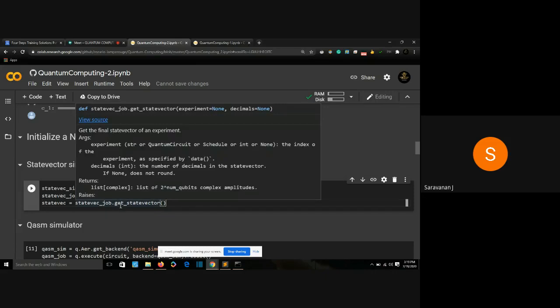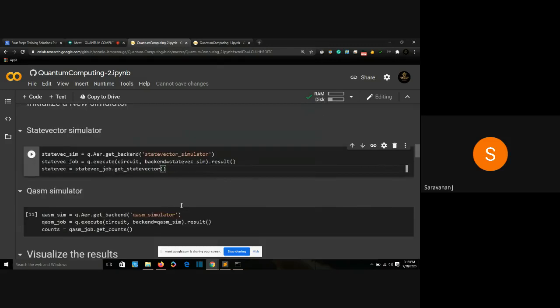You'll be seeing a state vector when we actually plot it. I'm telling it to get the particular state vector. In a qasm simulator, you'll be getting counts. In a state vector simulator, you will be getting a state vector. So this is the difference between qasm and state vector simulator. In qasm simulator you get counts, in state vector simulator you get the state vector. That is the only difference, and the name is different.